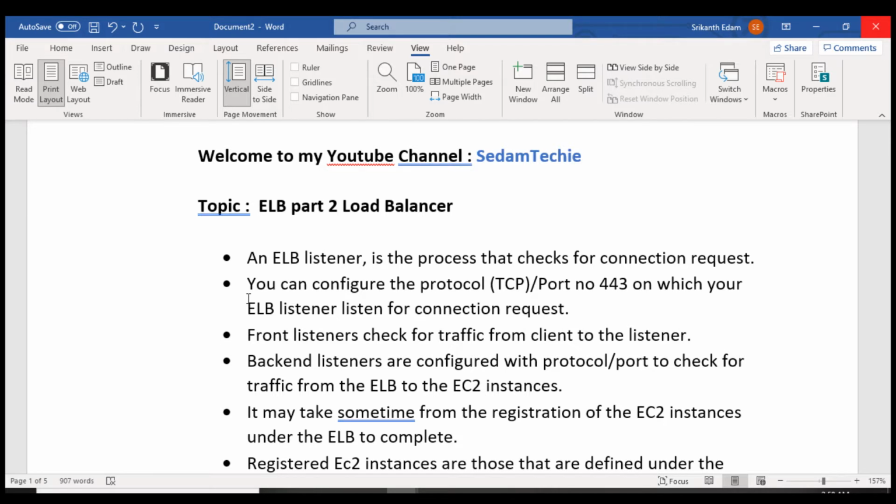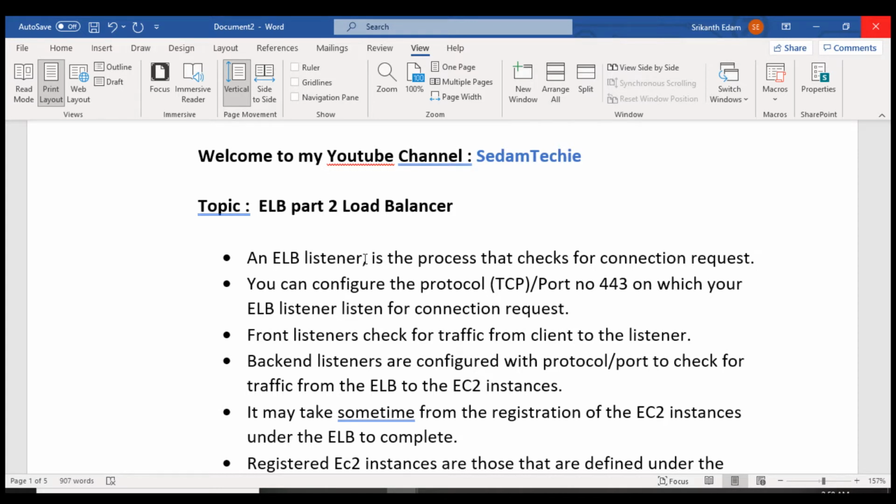Today we are going to discuss part 2, the load balancer listener. So what exactly is a listener? An elastic load balancer listener is a process that checks for connection requests. Whatever incoming traffic or request comes to the load balancer, the elastic load balancer will listen to it. When you configure an elastic load balancer listener, we need to configure the port number into it. Whatever port number request comes to it, it will process that request to the target groups.